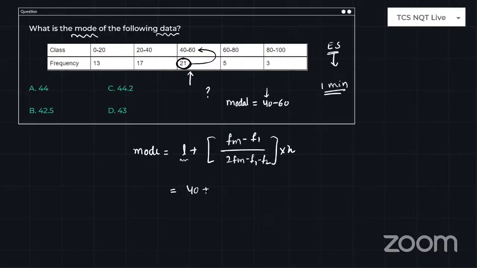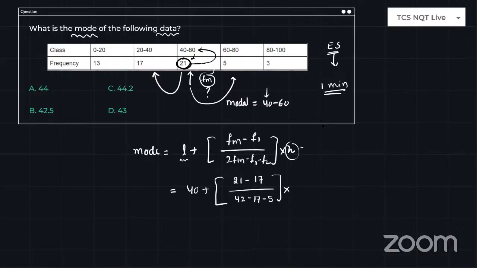So 40 plus, Fm is the frequency of the modal class. The modal class is 40 to 60, the frequency is 21, so the Fm value is 21, minus F1, the preceding value, 17, divided by 2Fm, which means 42, minus F1, the preceding 17, minus F2, the next or following one, which is 5. And H is the class range. Classes are 0 to 20, 20 to 40. What is the bandwidth? 20.